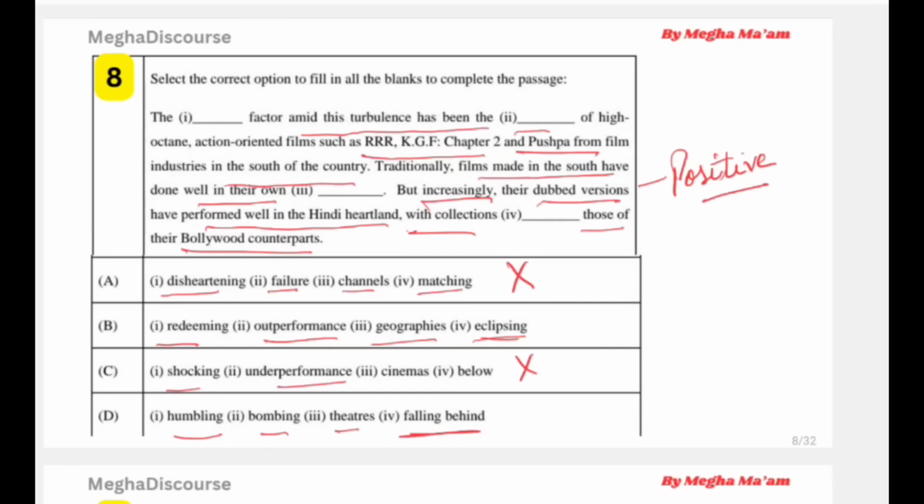So it means this is fitting well. Now, if you said the humbling factor, no, there is no humbling. It is not a humbling factor, and has been the bombing. No. So the last line says falling behind those of, no, it is not falling behind, it is improving. So this option is not right. So our answer is B.